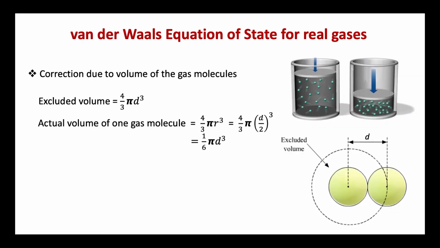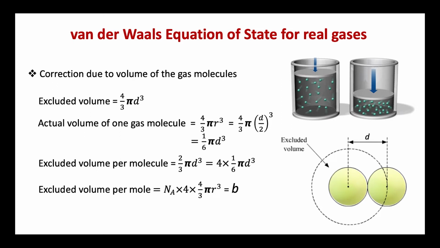The actual volume of one gas molecule of radius r is then 4 by 3 pi r cube, which is equal to 4 by 3 pi (d by 2) the whole cube, which can be equated to 1 by 6 pi d cube. Therefore, the excluded volume per molecule, which is equal to 2 by 3 pi d cube, is equal to 4 into 1 by 6 pi d cube. That means it is 4 times the actual volume of a gas molecule.